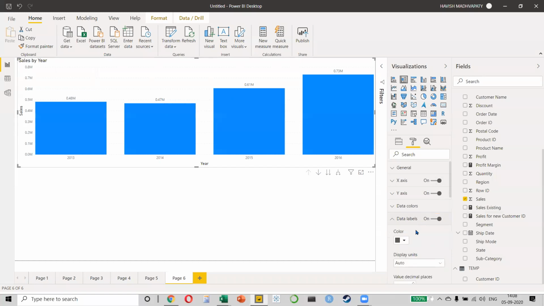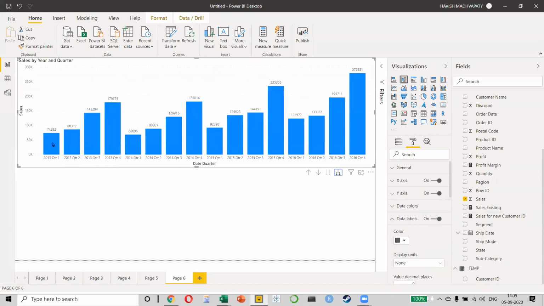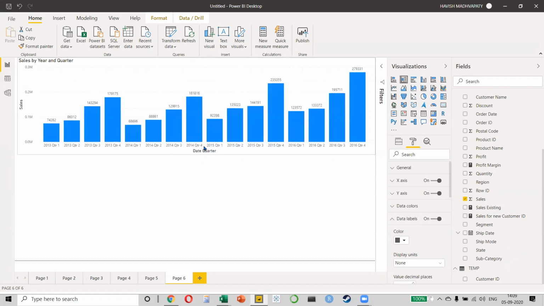And the data label should be none, so I can see the complete number. If I want to see the data for every month, or let's say every quarter, I can click on the expand button and it will show me 74,000 and 83,000, correct? What if I ask you, what is the change? So what is the quarter over quarter change in the business? How do I do this?